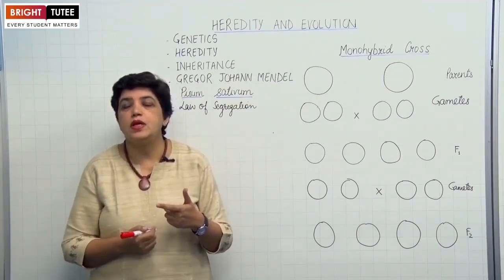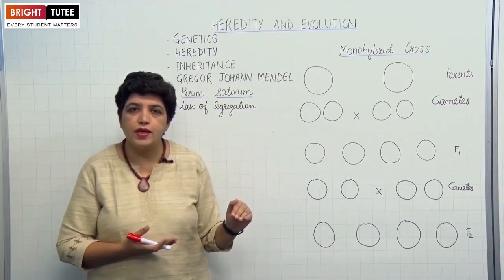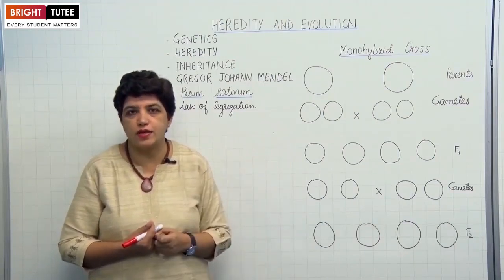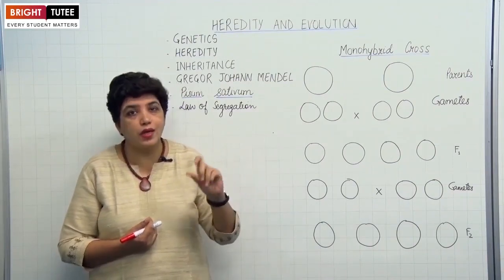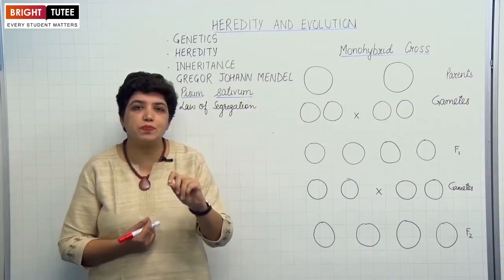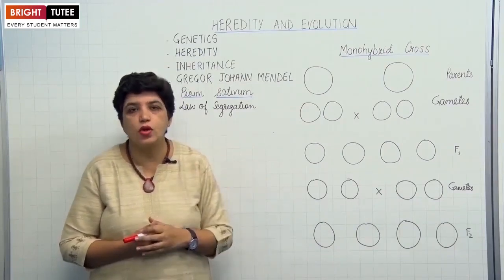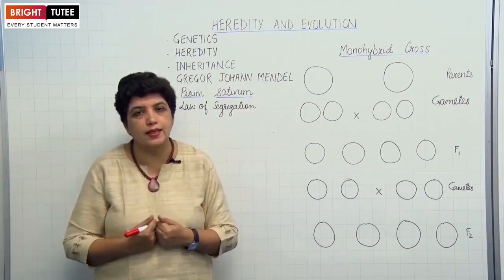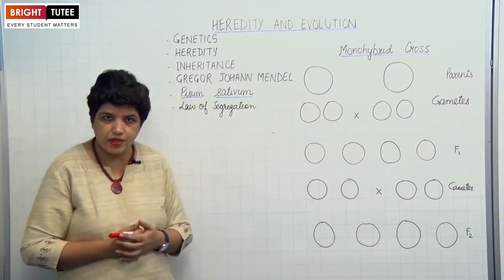For example, some pea plants are tall while some are dwarf. Then some bear violet-colored flowers, the others have white-colored flowers. The seeds of the pea plant are either round or wrinkled. The color of the seeds is either green or yellow. So with such contrasting characters, it is easy to compare and study them. That is why Mendel chose the pea plant for his experiments.